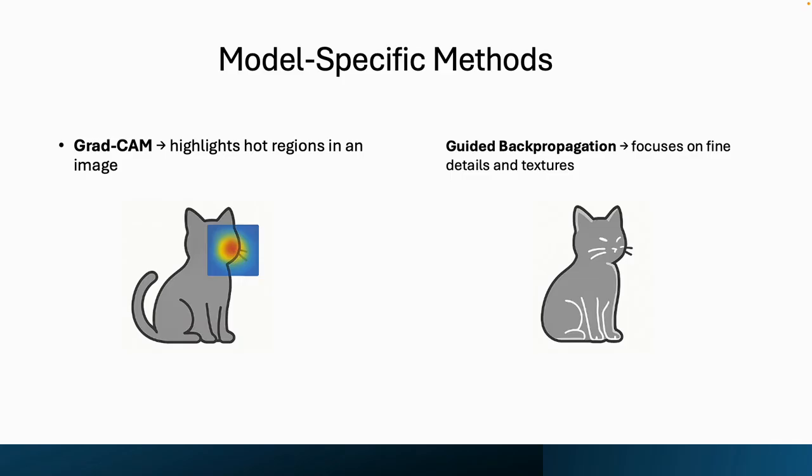Guided backpropagation modifies the way gradients flow backward through the network. It filters out negative signals, so what you see is a high-resolution visualization of the most relevant textures and edges. This makes it especially useful for detailed feature analysis.